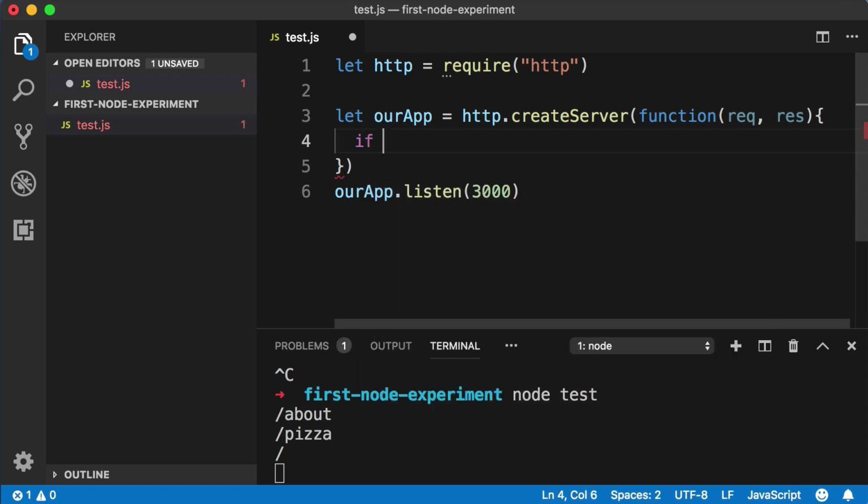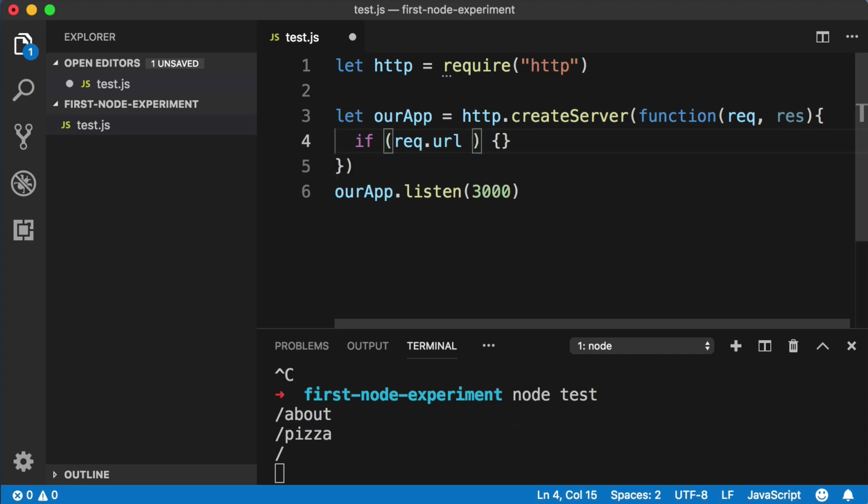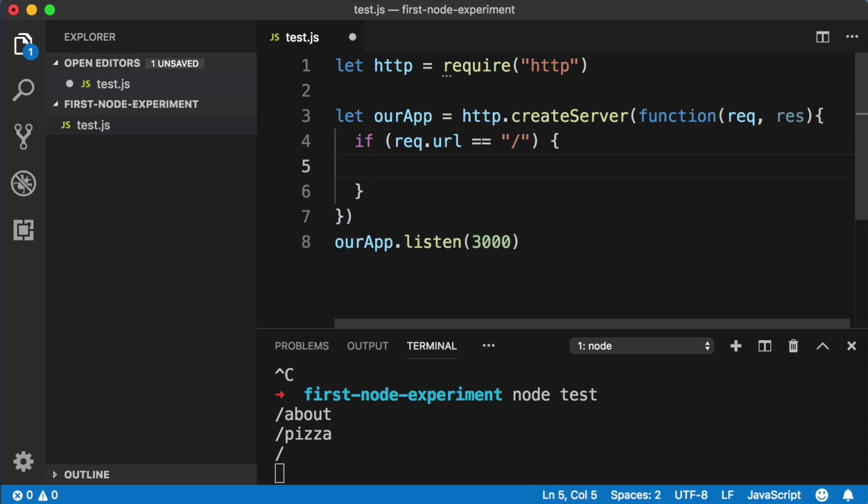So let's say if parentheses, curly brackets, and for the condition in the if parentheses, we can just say if request.url equals quotes and then just a /, that would be the home page. So within the curly brackets for the if statement, you can paste in your clipboard and let's adjust it to say hello and welcome to our home page.